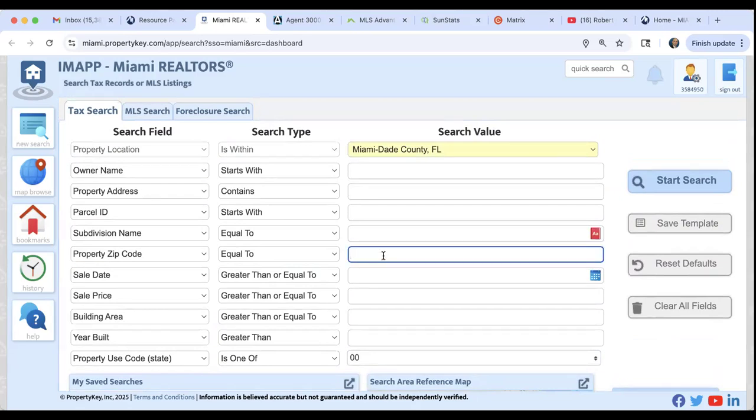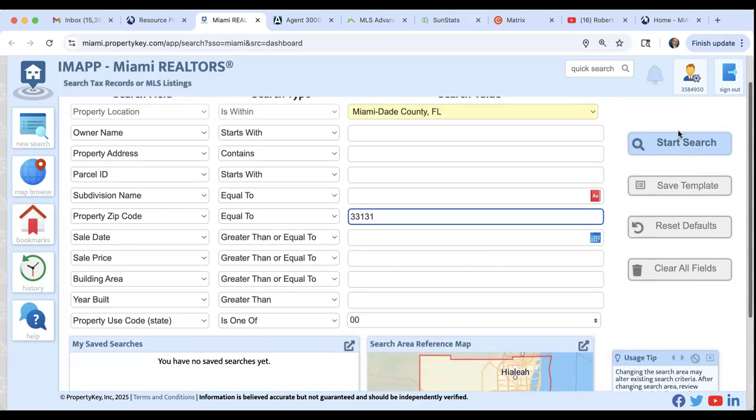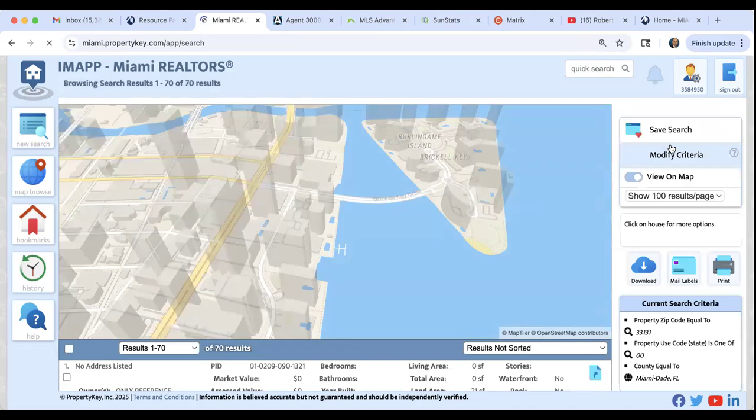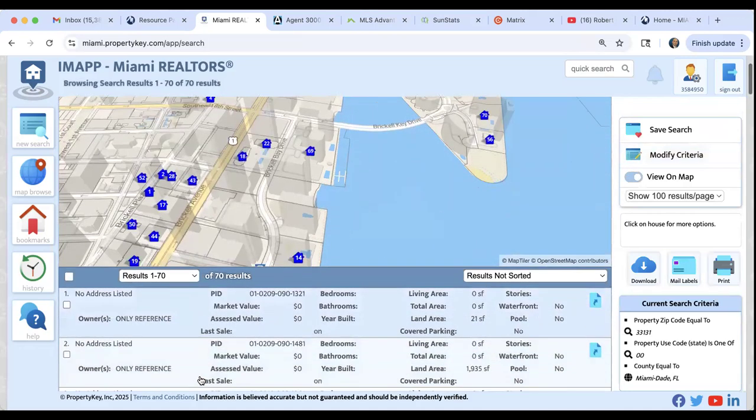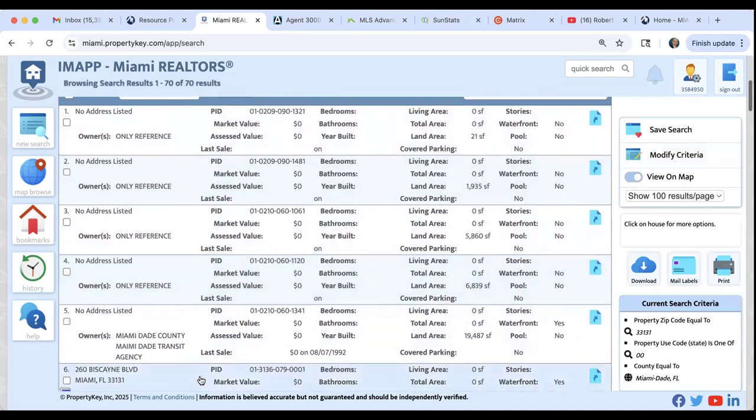Let's see if there's anything going on in zip code 33131. I'm sure there is a few pieces of land available in this zip code. Maybe, maybe not. Yeah, there is. There's 70. So there are 70 parcels right now still available in zip code 33131.